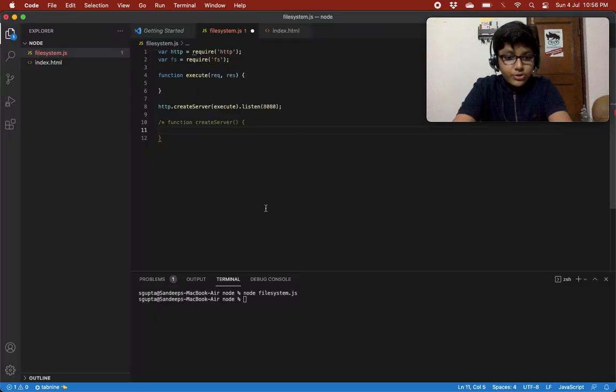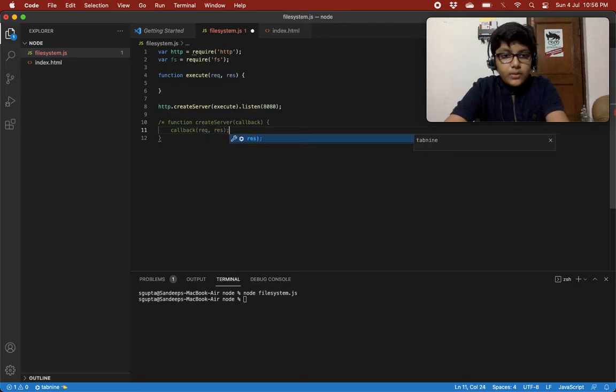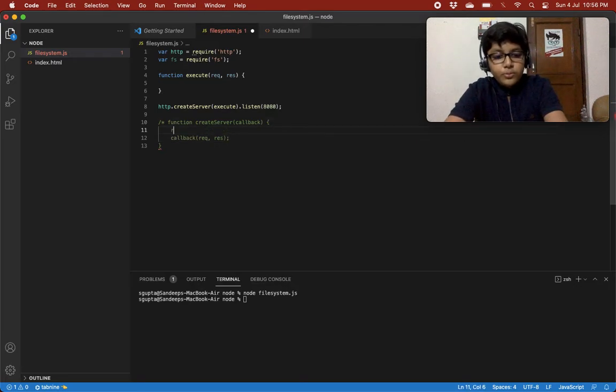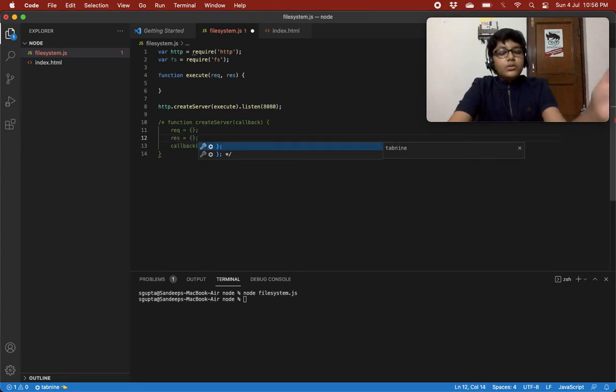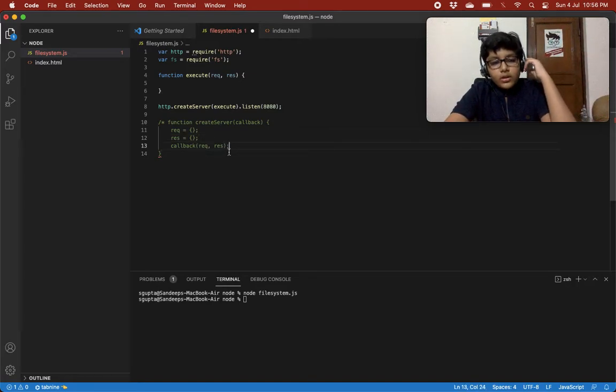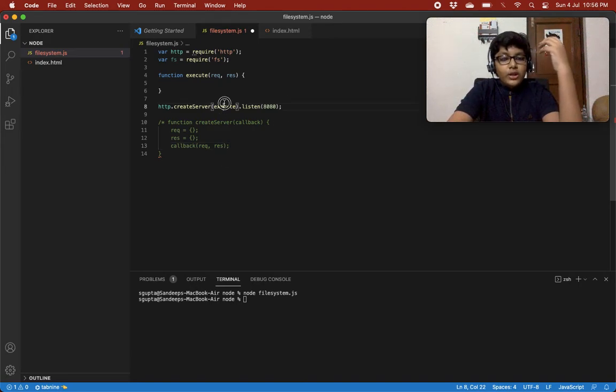In createServer, at some point it gets a callback, and it would call this callback and give it request and response. There must be two objects: request is equal to an object, response is equal to an object. So it is calling this function at some point.